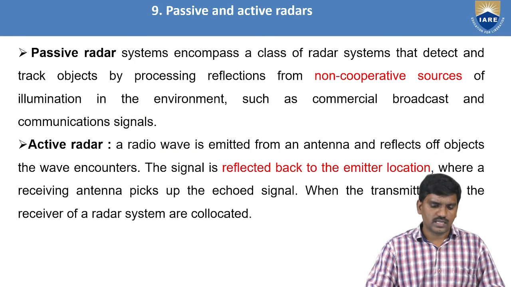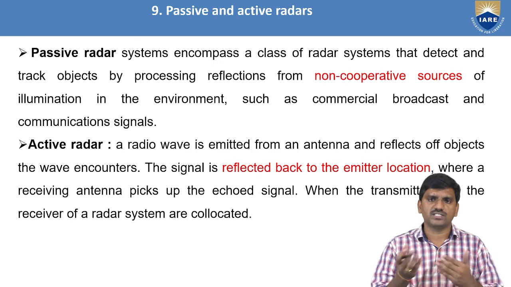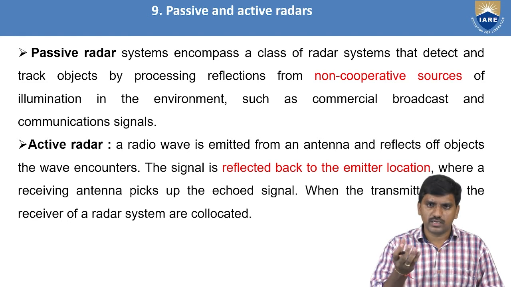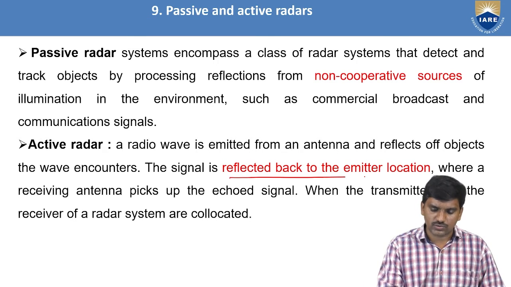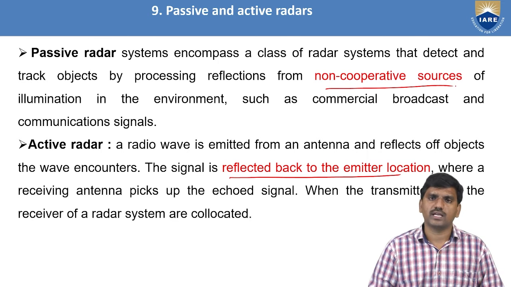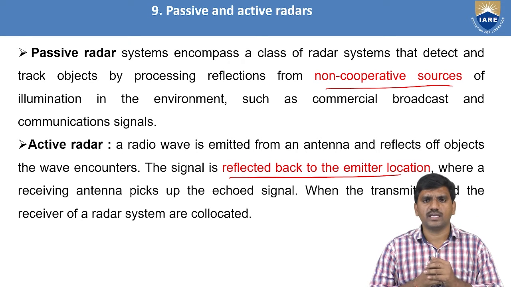Next one, the last two types of radars here, passive radar and active radar. For passive radar, it only processes reflections from non-cooperative sources. Next, for an active radar, the signal is reflected back to the emitter location of the particular target. So this is about active and passive radars. These are the classification of radar based upon functions and purposes.